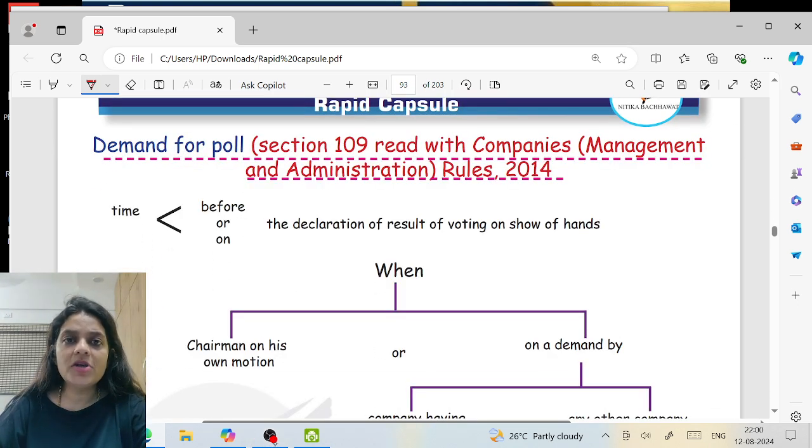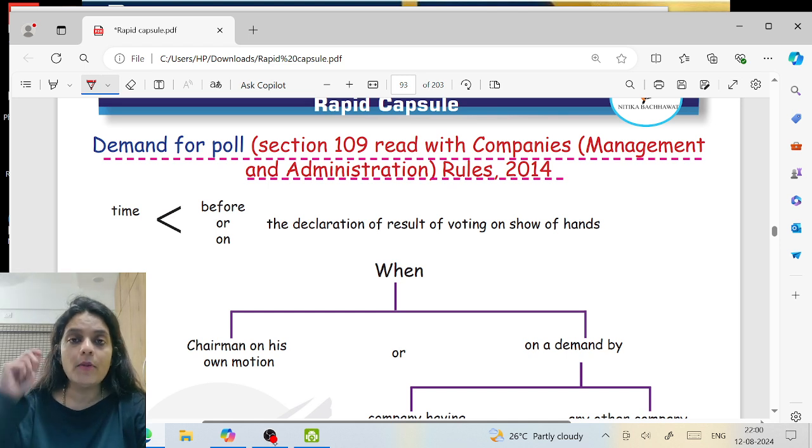Poll, generally a demand for poll is made. Otherwise, voting is done by show of hands. If the chairman feels that poll should be conducted, or if the demand is made for the poll, then poll will be conducted. At what time can you demand for the poll?